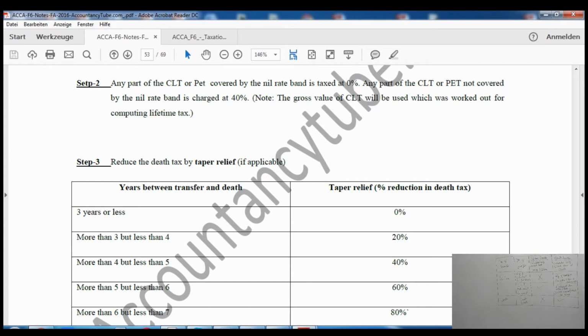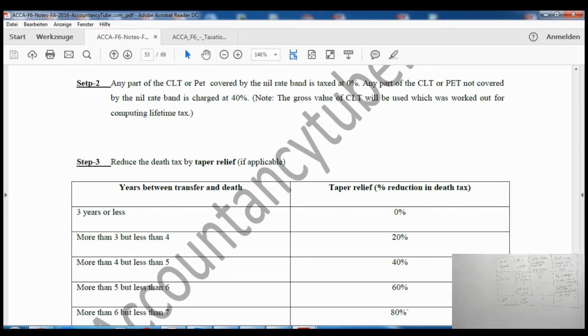Now, after calculating the death tax, the tax liability on death will be reduced by something called taper relief. Now, what is taper relief? Taper relief is given when the individual has survived for more than 3 years. Survived for how long after what? If the individual has made a gift and survived for more than 3 years after making the gift, then taper relief will be given. The longer he survives after making the gift, the more taper relief will be available.